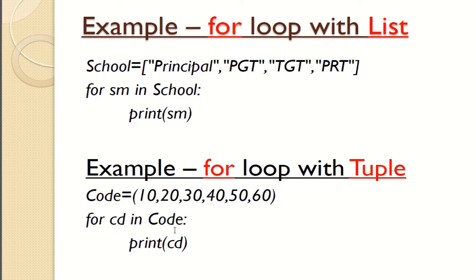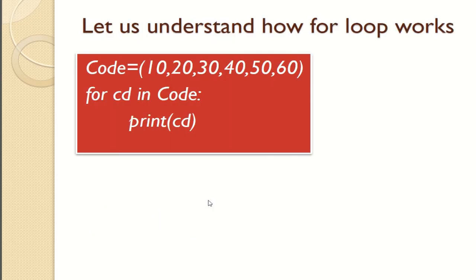Now see the code, this is my code. For cd in code, cd is the loop variable. Now print cd, so it will print cd. So what will cd be? All the values which are being displayed in code will be displayed. See, code is equal to this value. Now for cd in code, print cd.